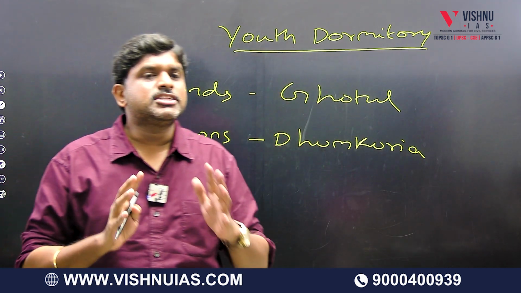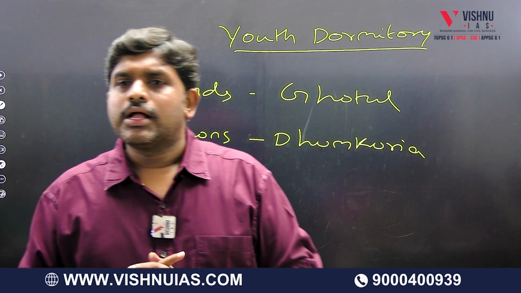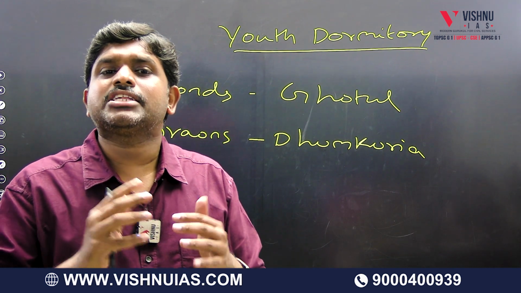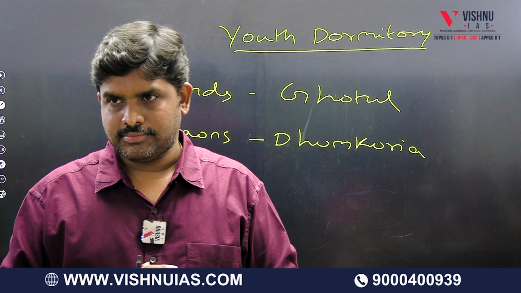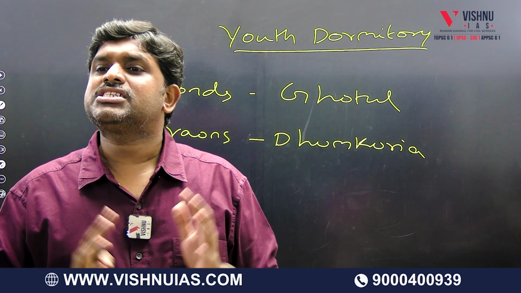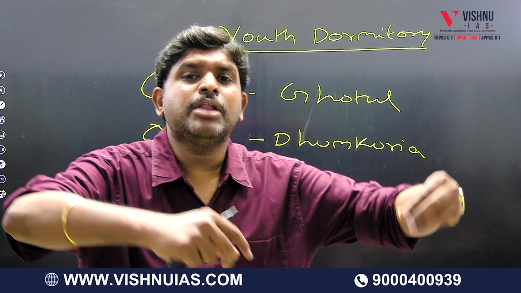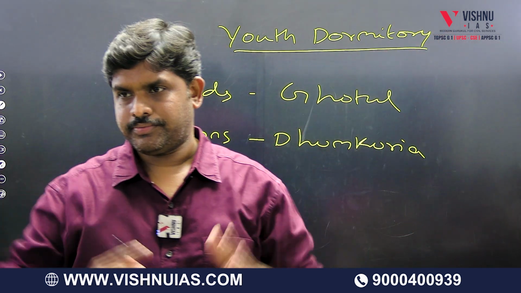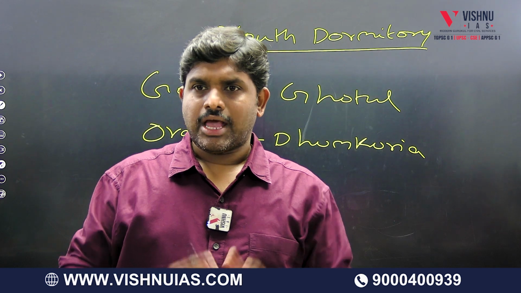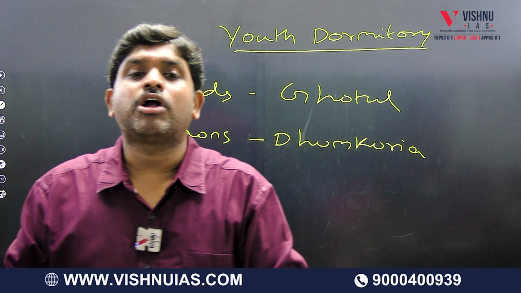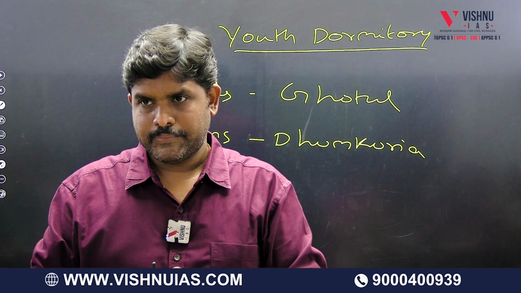Youth dormitories, what does it mean? After 6 years of the birth of the child, when he reaches 6 years, when she reaches 6 years, both will be taken away from their homes, and both will be kept in a hostel which is called a youth dormitory.